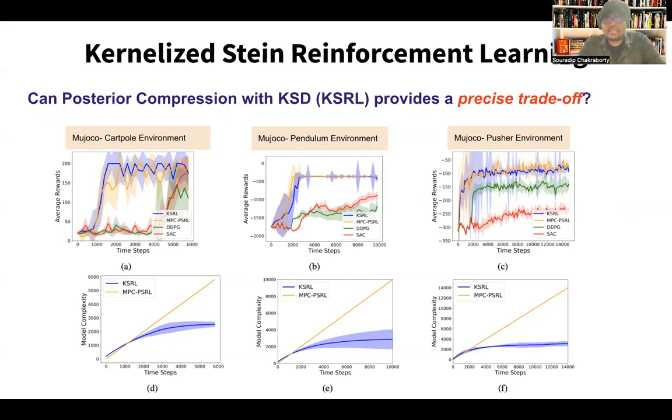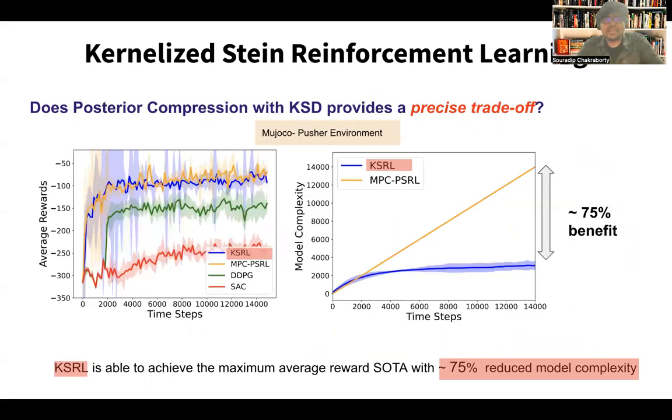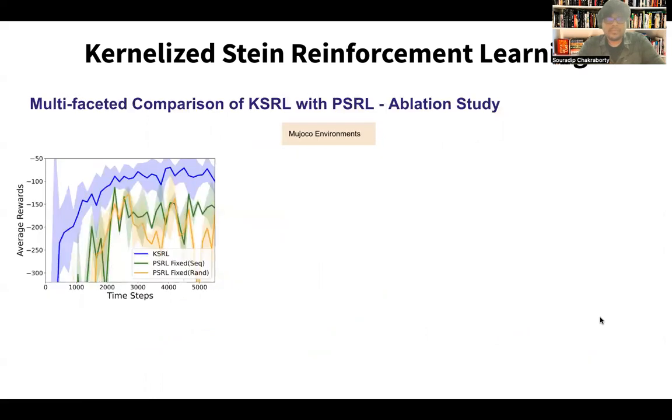To understand, let's zoom into one of these environments. You can see that KSRL is able to achieve the maximum average SOTA reward with around a 75% drop in model complexity, which is really huge.